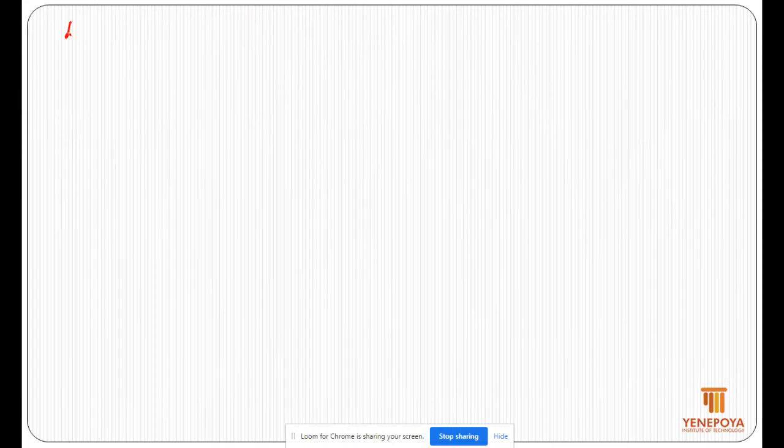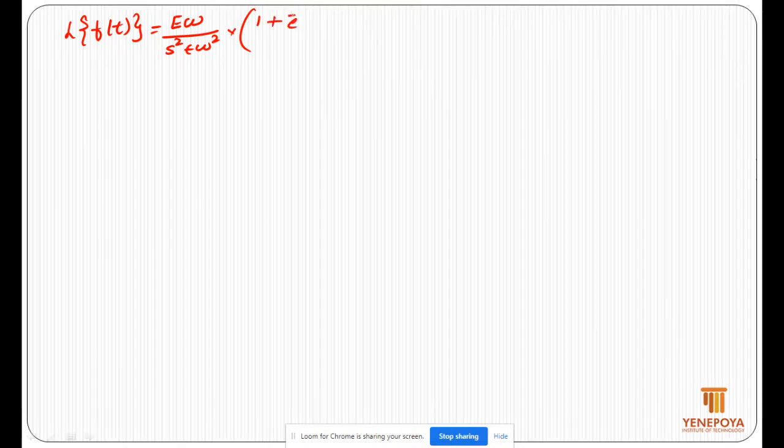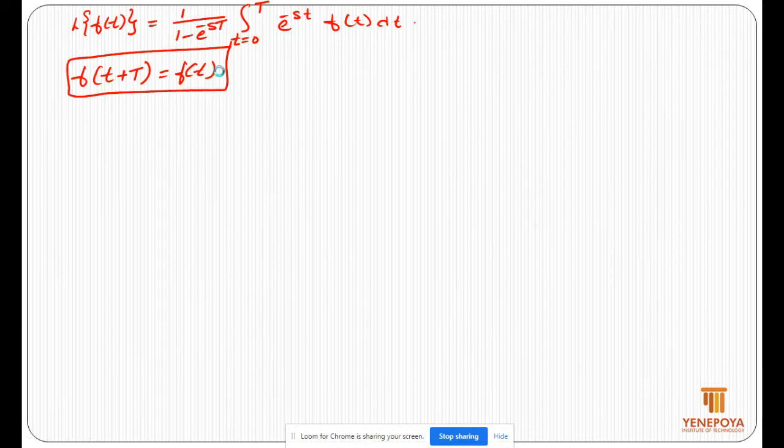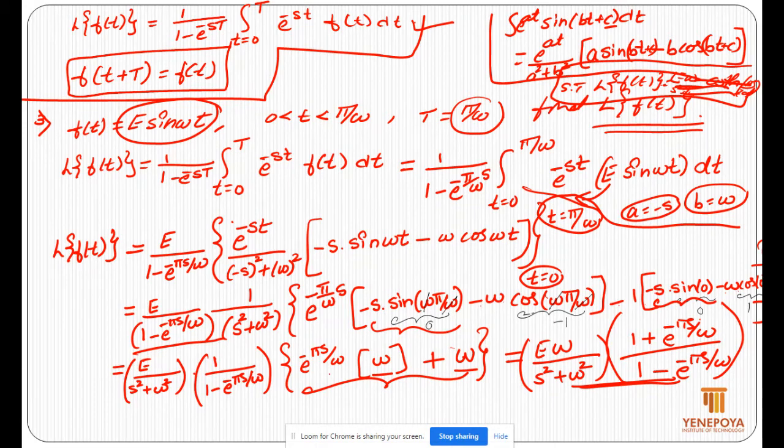Okay. We have in the last line the Laplace transform of f of t as e omega divided by s square plus omega square times 1 plus e power minus pi s by omega divided by 1 minus e power minus pi s by omega. If the question is just to find the Laplace transform of f of t, then you can stop up to here. Otherwise, if it is show that the Laplace transform of f of t is e omega divided by s square plus